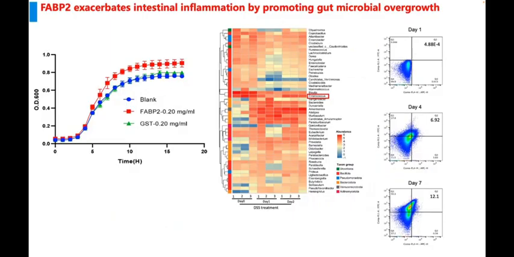In DSS-treated mice, FABP2 administration induced early dysbiosis dominated by Enterococcus. Using in vivo BrdU labeling, we demonstrated that FABP2 released into the intestinal lumen actively promotes bacterial proliferation. Altogether, these findings indicate that FABP2 disrupts microbial homeostasis, and gut bacteria can exploit FABP2 to enhance their own growth.